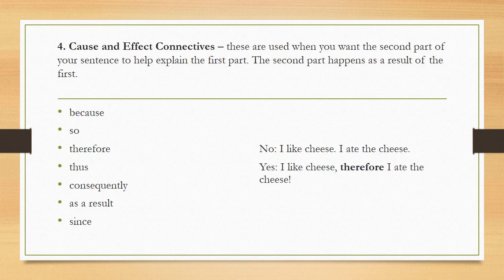So when the second part of your sentence explains the first part, or the second part of your sentence is the result of the first part, you can use these cause and effect connectives. The connectives under this are because, so, therefore, thus, consequently, as a result, and since.